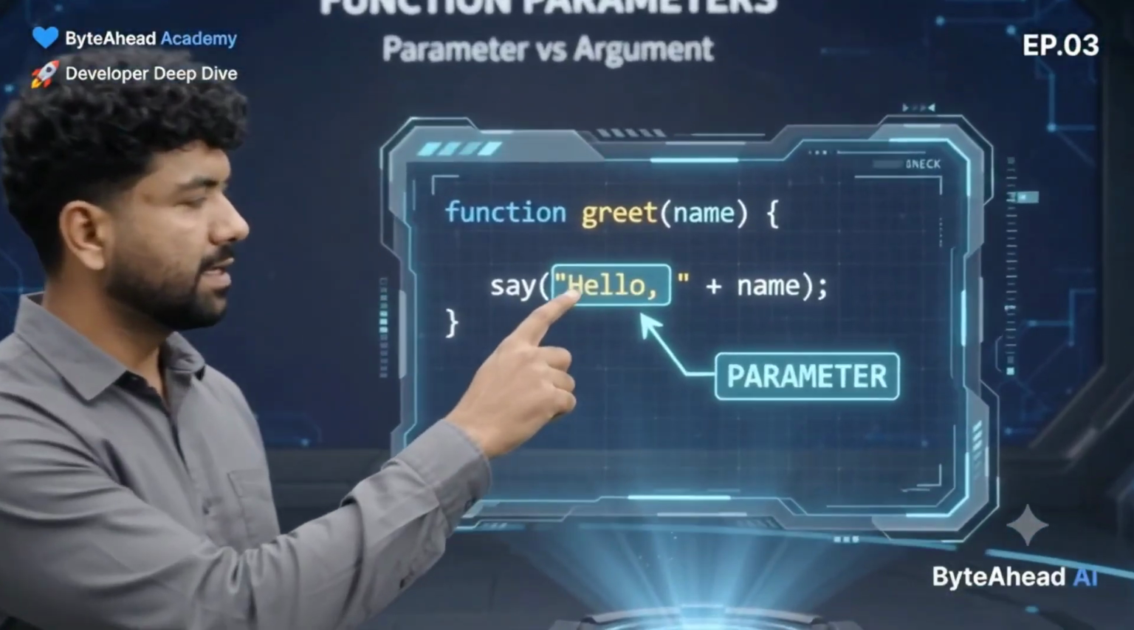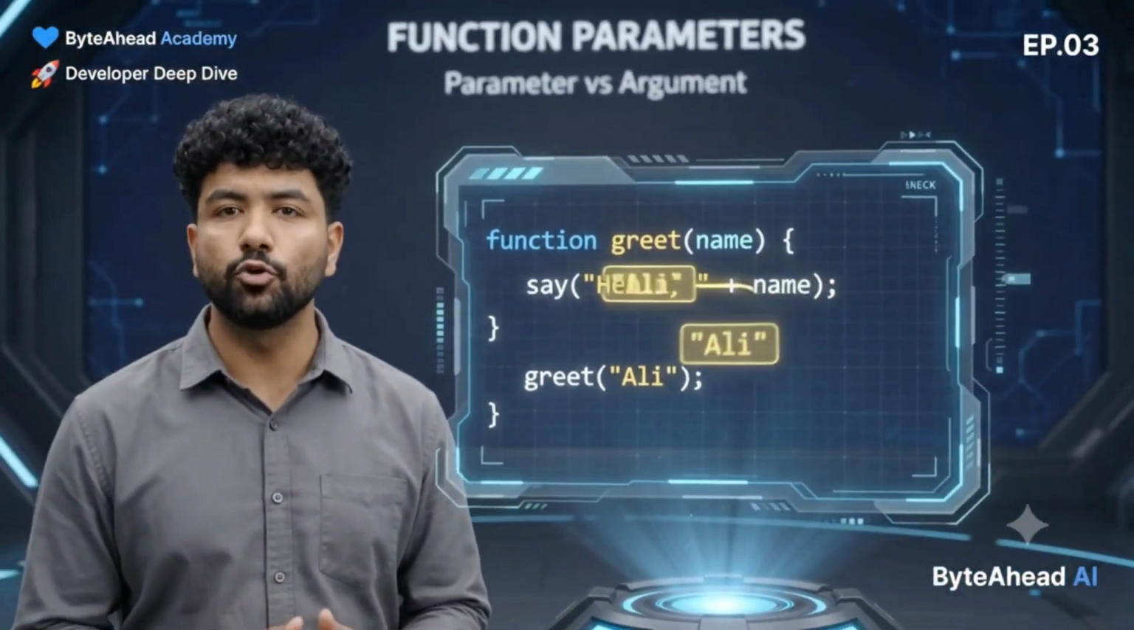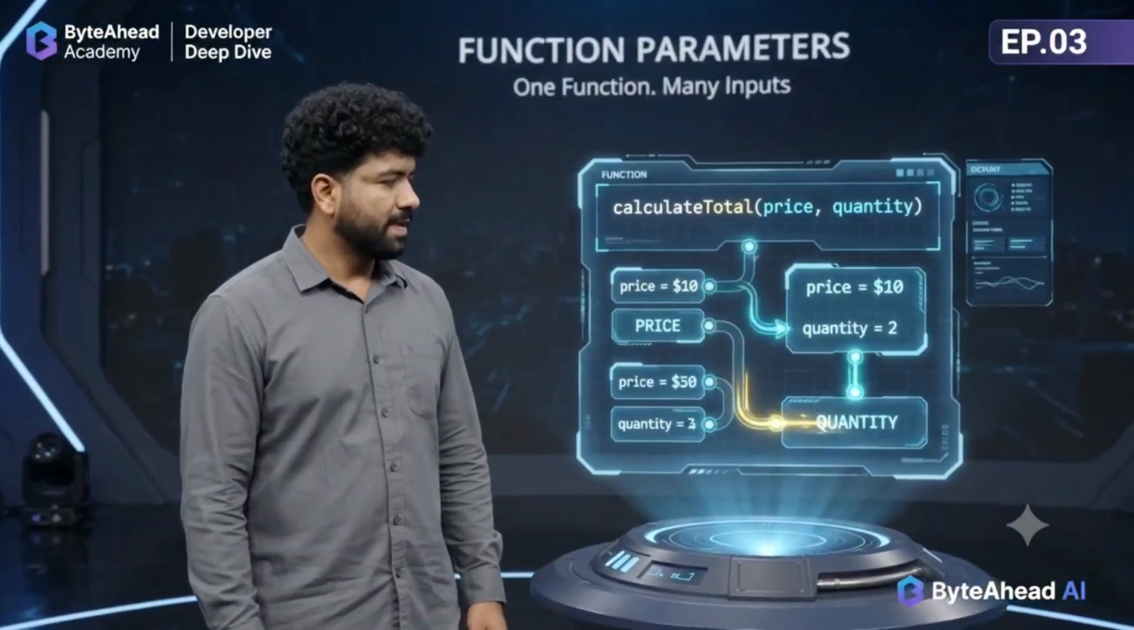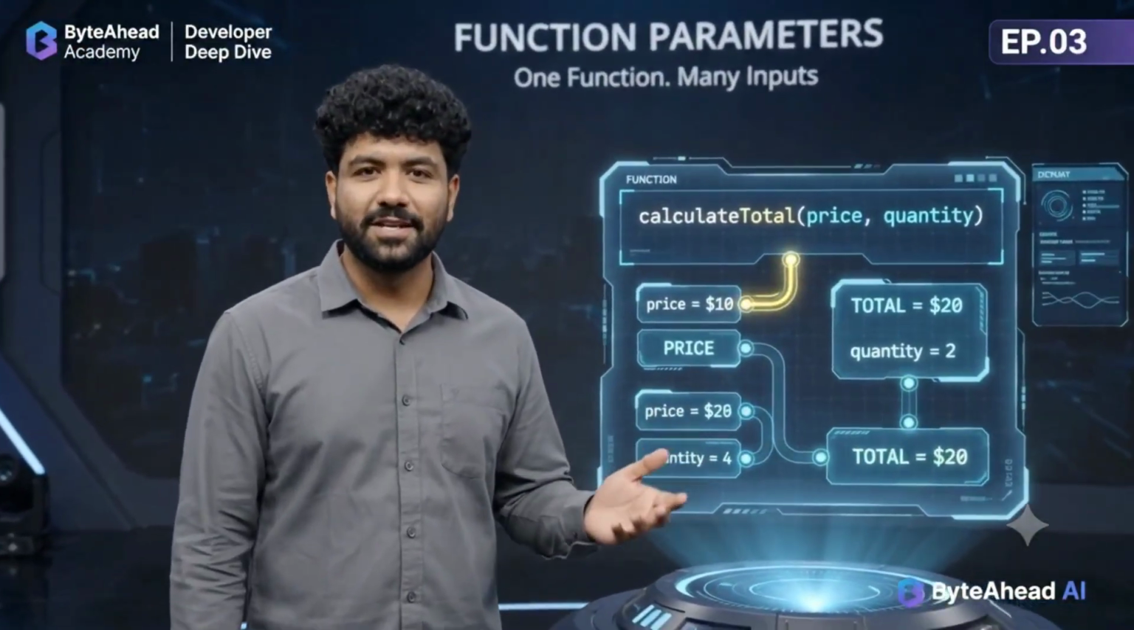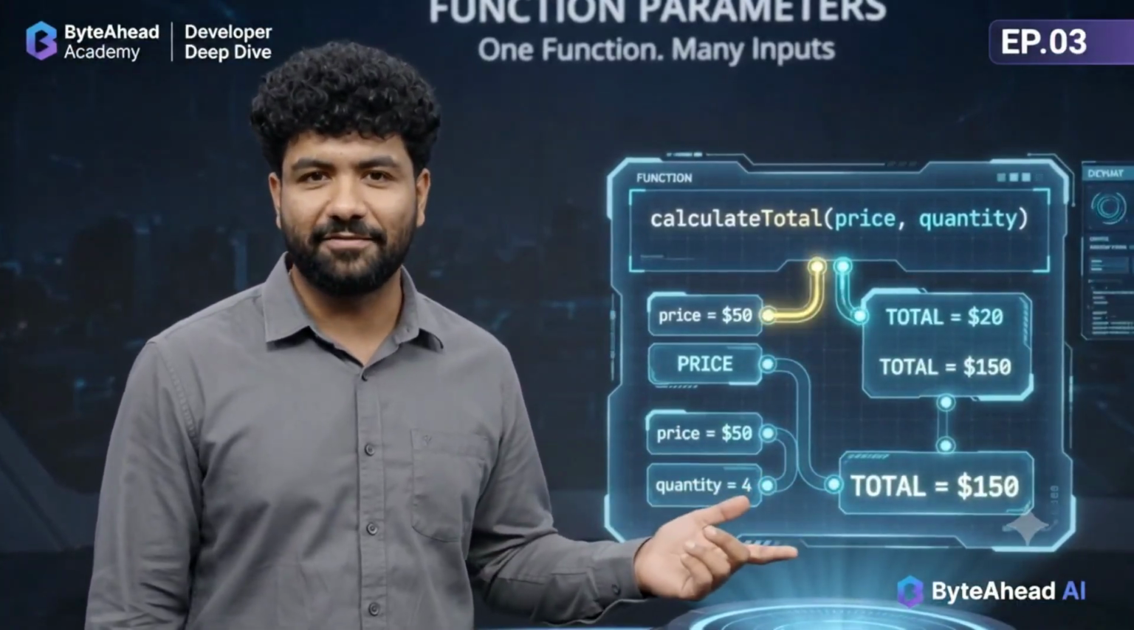The parameter is the placeholder. The argument is the actual value you pass into it. That's the real power of parameters. One function can handle different information without rewriting the function itself.